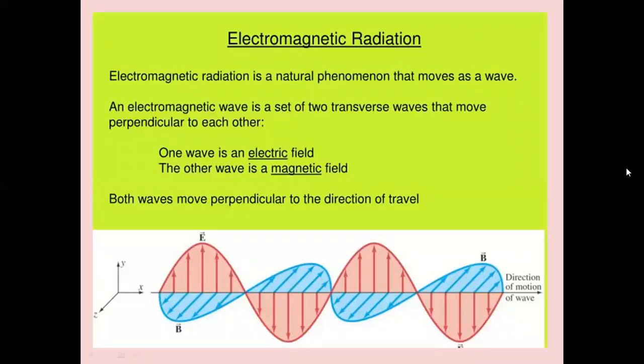And hence electromagnetic radiation is a natural phenomenon that moves as a wave. An electromagnetic wave is said to be consisting of two transverse waves, namely electric field wave and magnetic field wave. Electric field wave moving in one particular direction, perpendicular to it, there is a magnetic field. Perpendicular to both electric and magnetic field, there is direction of propagation of the waves.